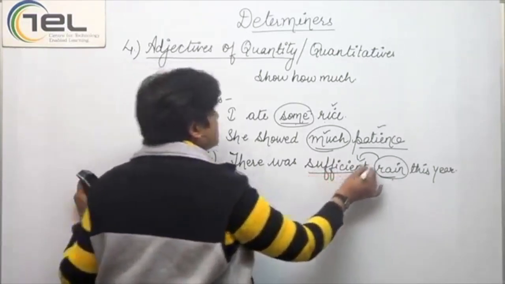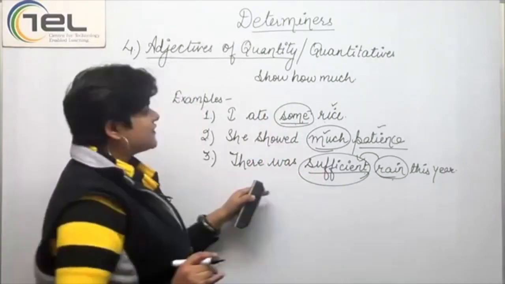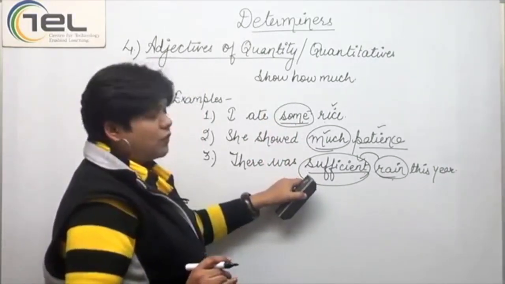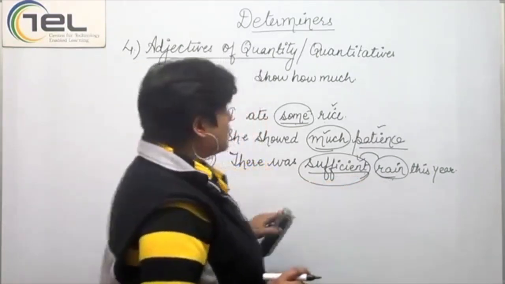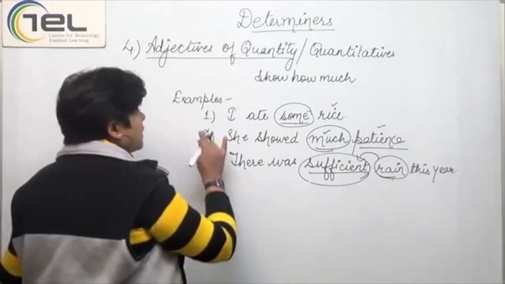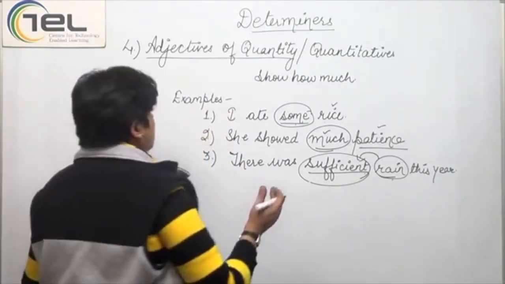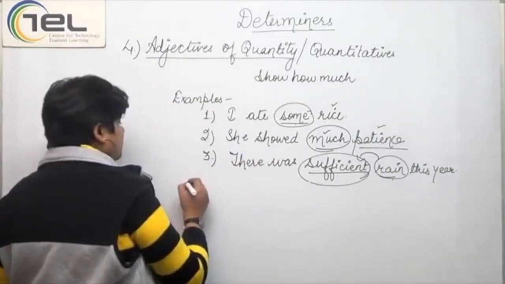So, sufficient is the quantitative word used here. Now, sufficient is called the quantitative or the adjective of quantity that is describing the rain, the amount of rain that happened, right? Now, apart from these, there are a few other adjectives of quantity that are to be explained. One very common one is little.